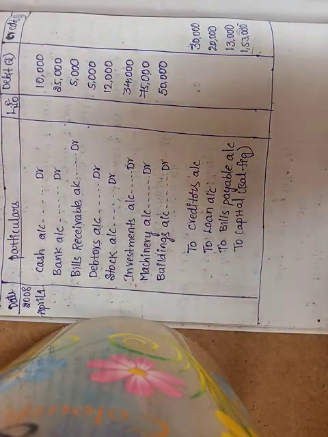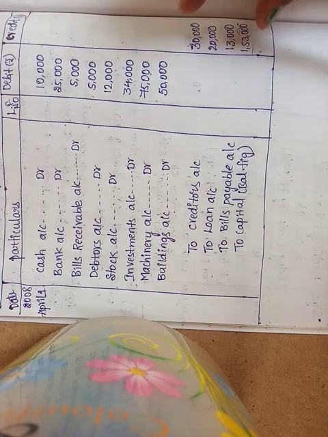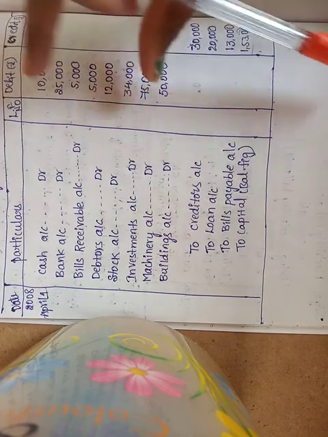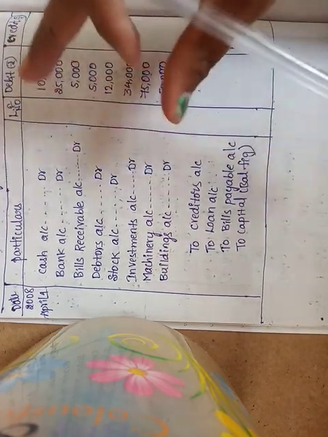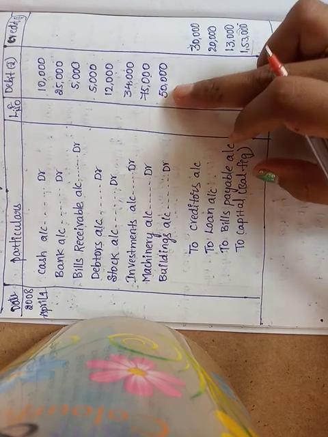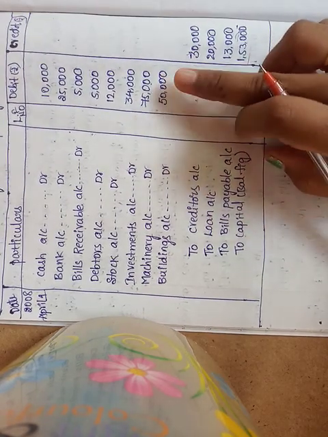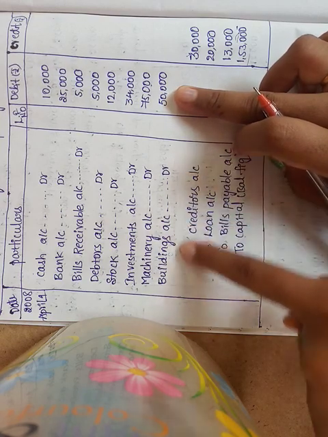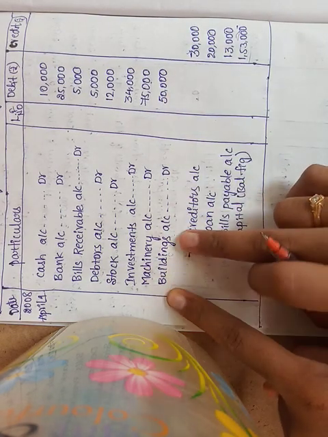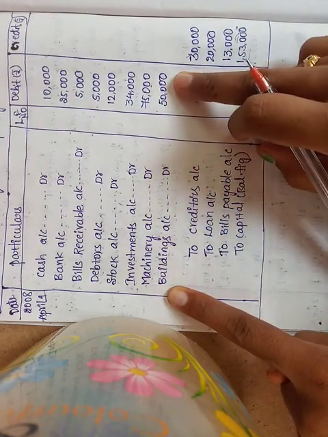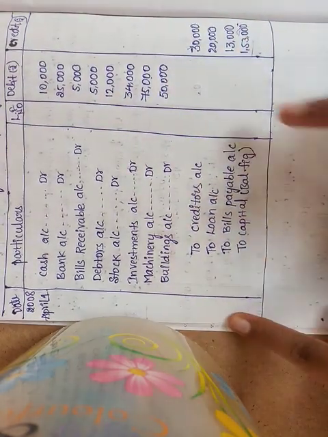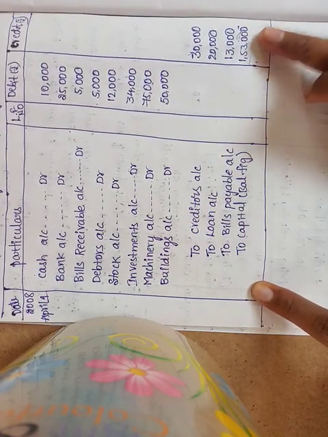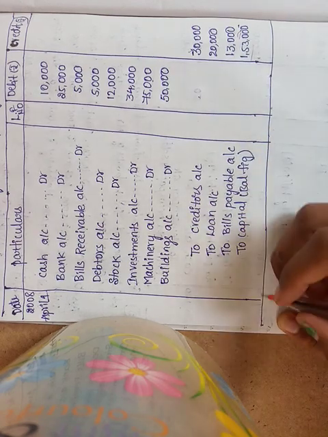Suppose the credit side is 2,16,000 and the debit side is 63,000. Then the debit side is less, so we have to cover that difference. Here 1,53,000 is the difference, and by writing it as goodwill account debit 1,53,000, we get debit and credit equal. In our problem the difference is on the credit side, so it is To Capital account.